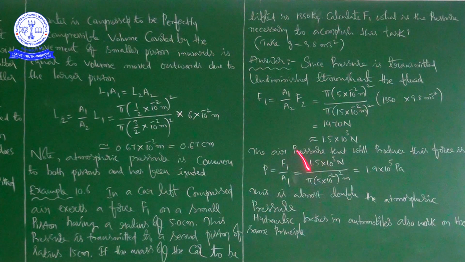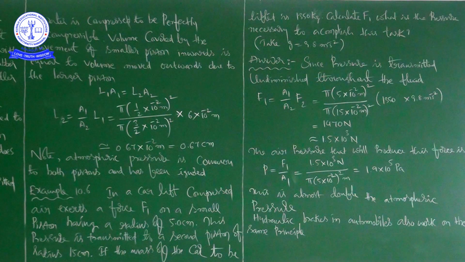So that is equal to F1, which is 1.5 into 10 power 3, divided by A1, which is pi r square. Generally, area of cross section is pi r square, right? The shape of the piston is like a circle, like a rod. A rod can also be square shaped, but I am talking about circular shaped rods. So that's why here we are taking pi r square.